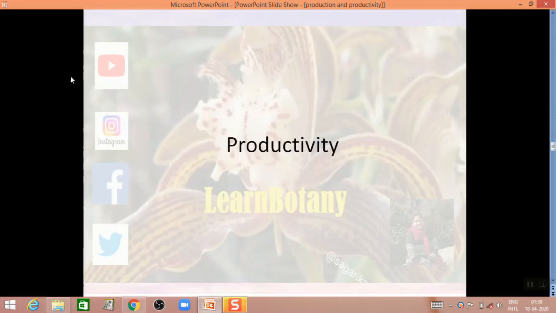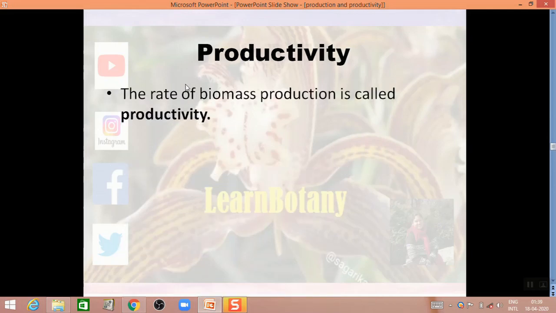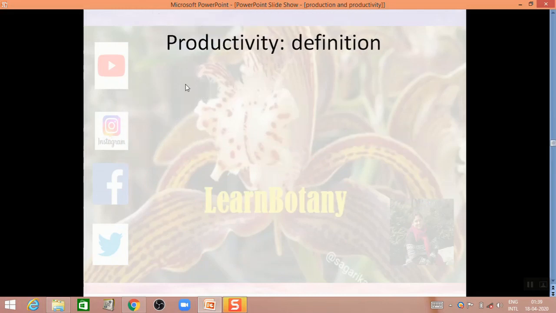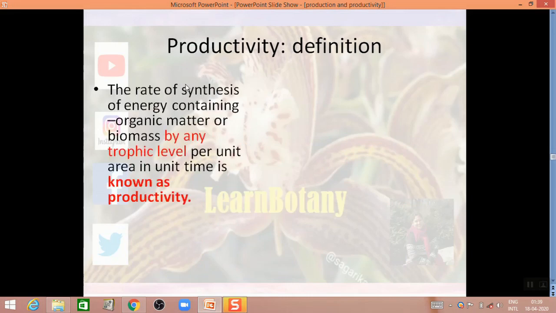Next comes productivity. What is productivity? In order to understand productivity properly, we have to understand the biomass which I discussed just now. So, productivity in simple words is the rate of biomass production, or the rate of generation of biomass in an ecosystem. Productivity's proper definition will be the rate of synthesis of energy containing organic matter, or the rate of synthesis of biomass by any trophic level per unit area in unit time. It is also measured as weight.